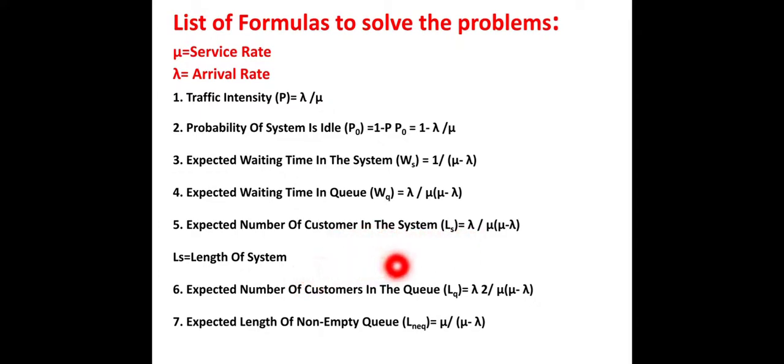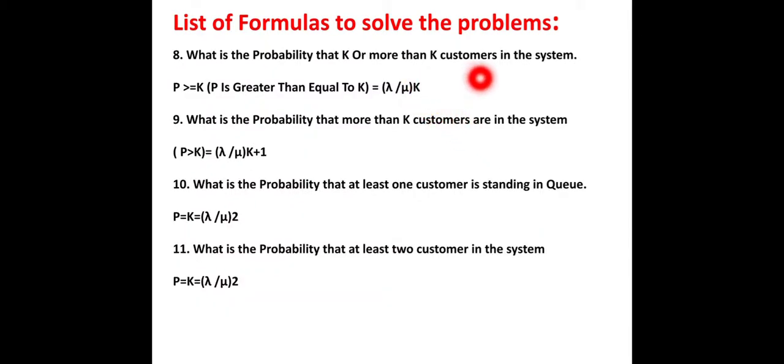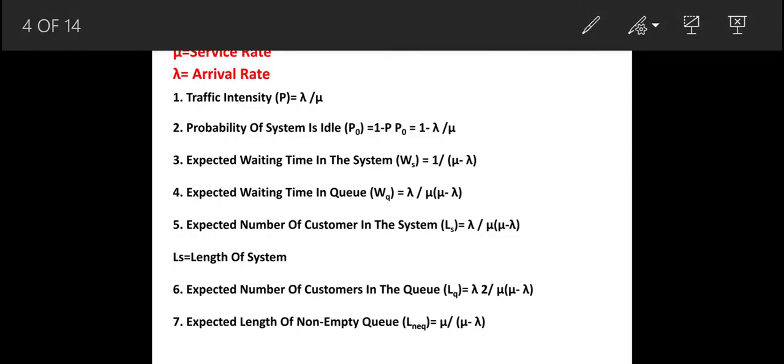Expected number of customers in the queue, that is LQ. Non-empty queue LNEQ, and more than or equal to k customers. What is the probability that at least one customer is standing in the queue? What is the probability of at least two customers in the system? So I have just gone through the formulas again.